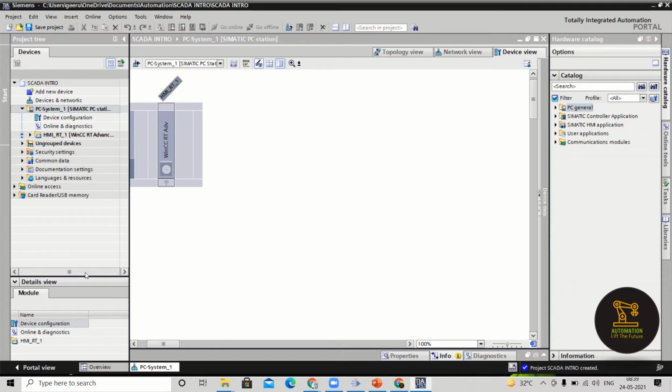Details view gives you the complete information only for the particular device, and this is called the catalog window. As we already saw in the PLC, the catalog changes as per the device. If the device is SCADA, you can see the required components for SCADA. If it is a PLC, the catalog will change as per the PLC.